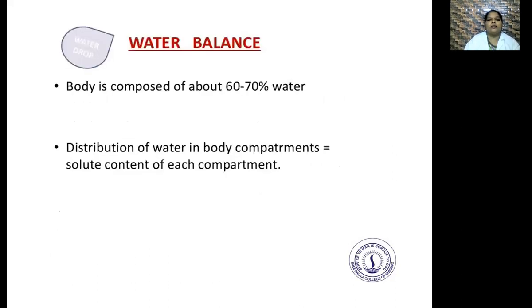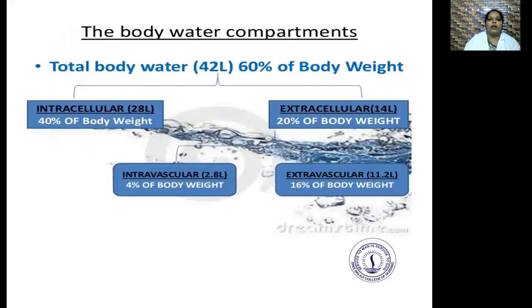So, water balance. The body is composed of 60 to 70 percent water. The distribution of water in body compartments is equal to the solute content of each compartment. Total body water is 60 percent of the body weight.